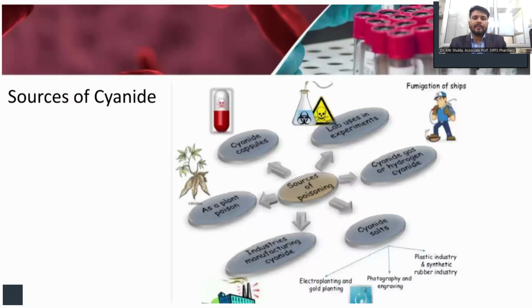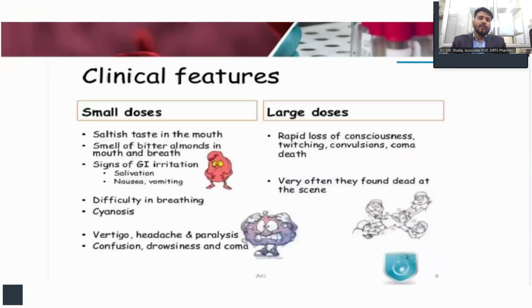What are the sources of cyanides? There are many sources of cyanides, like cyanide capsules, lab use in experiments, fumigation of ships, and cyanide gas or hydrogen cyanide. Also, the sources are plants and industries manufacturing cyanides and cyanide salts, such as electroplating and gold plating of materials, photographic and engraving work, and also the plastic industry and synthetic rubber industries. So, what are the clinical features?